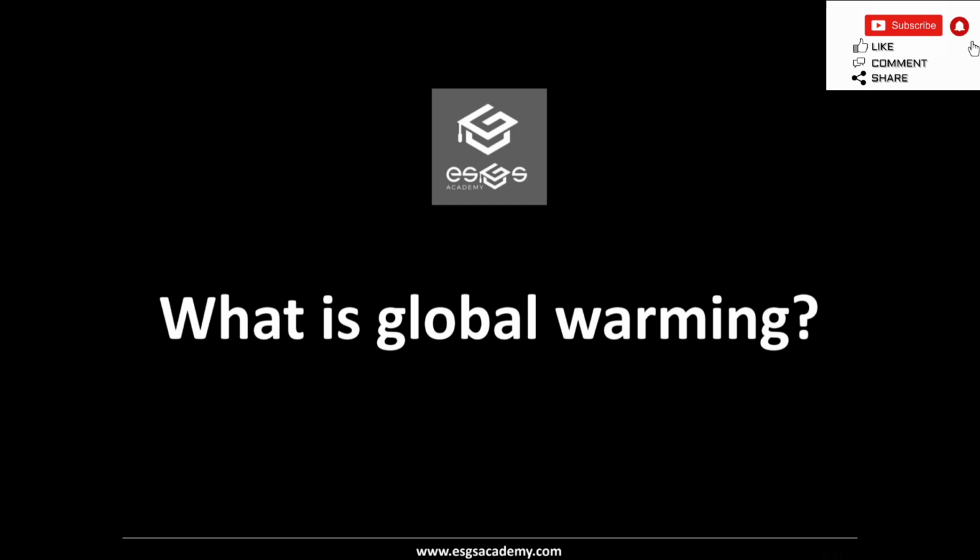So the average global temperature has increased by about 1 degree Celsius, or we can say 1.8 degrees Fahrenheit, since 1880. So global warming is an ongoing process, and now scientists are expecting the average global temperature to rise an additional 0.3 to 0.7 degrees Celsius through 2035. And we can say either 0.54 to 1.26 degrees Fahrenheit through 2035.